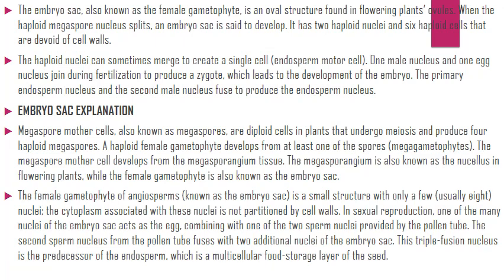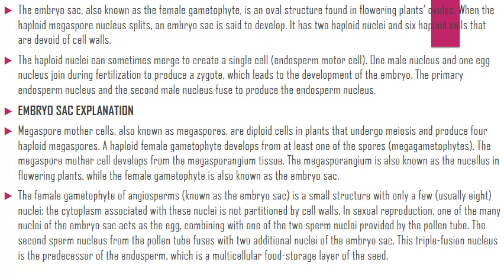The embryo sac, also known as the female gametophyte, is an oval structure found in flowering plant ovules. When the haploid megaspore nucleus splits, an embryo sac is said to develop. It has 2 haploid nuclei and 6 haploid cells that are devoid of cell walls. The haploid nuclei can sometimes merge to create a single cell.